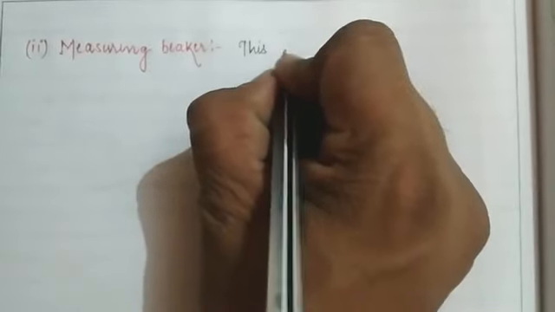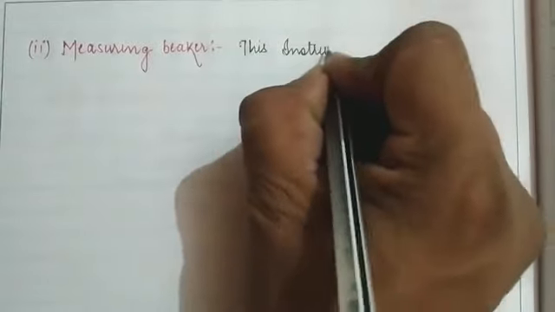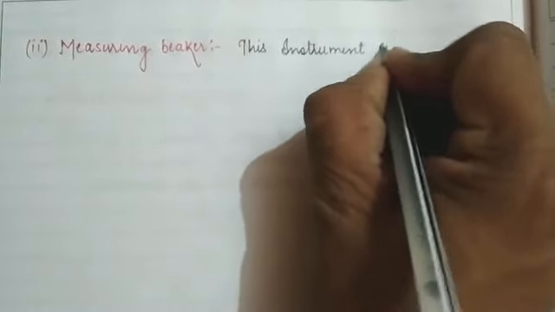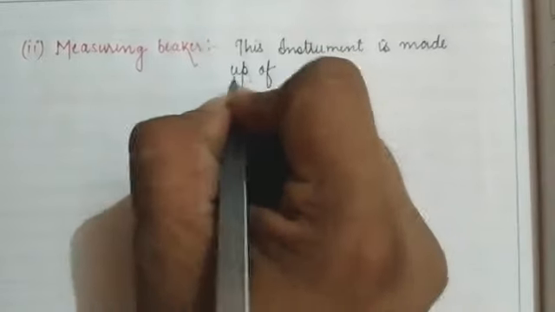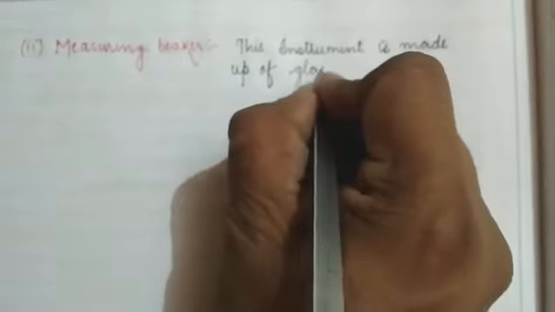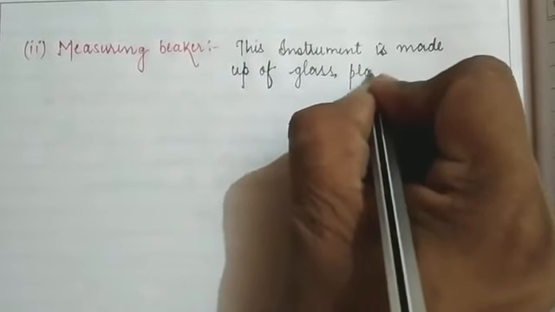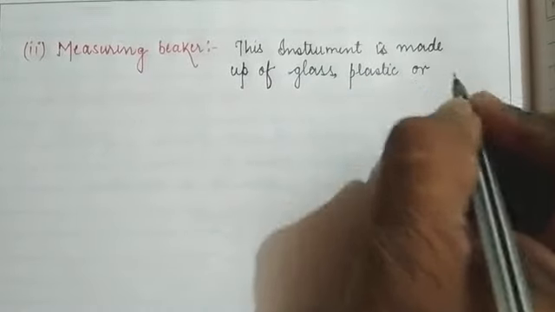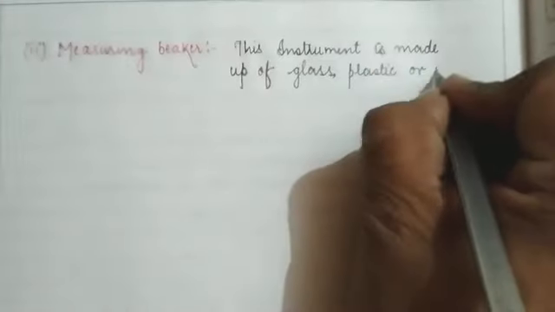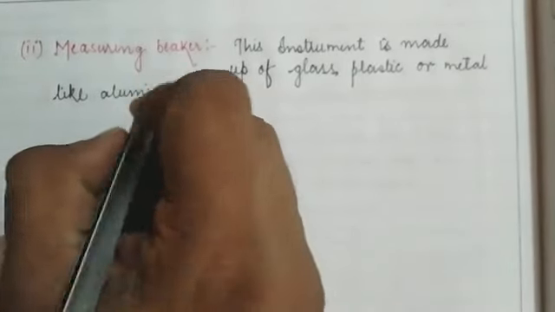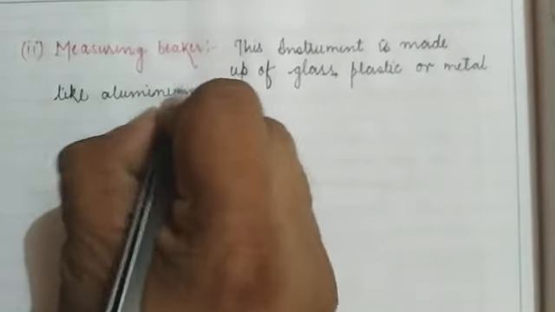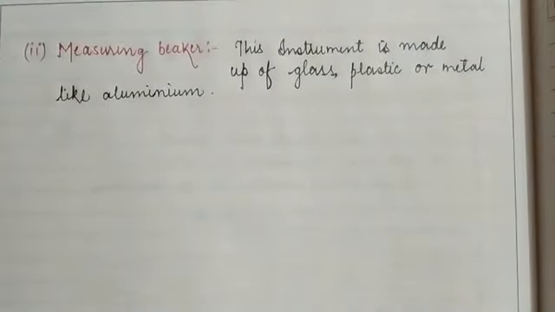So children, the measuring beaker is also an instrument with the help of which we can easily calculate the volume of a substance. It is made up of glass, plastic, or metal like aluminium.